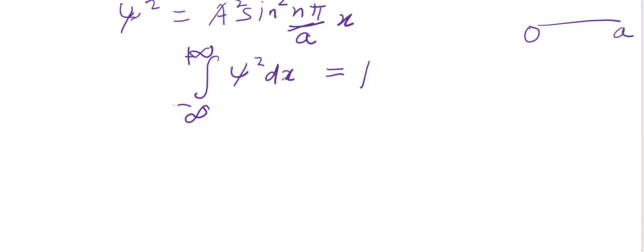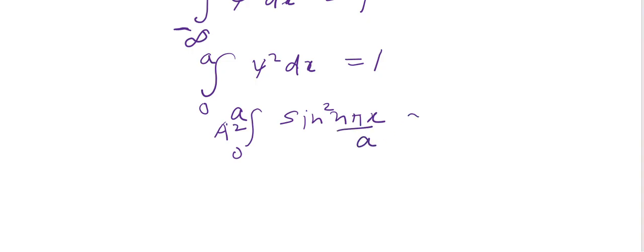We will correct these limits to 0 to a, because only in this range does the function psi exist. So the integral from 0 to a of psi square dx, and for psi square I will write A square sine square n pi x by a into dx, that is equal to 1.